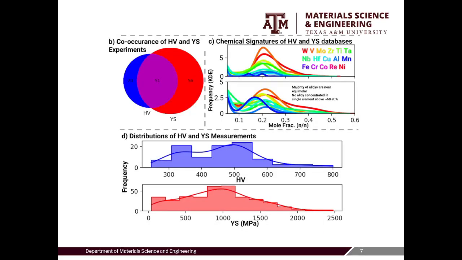We see that hardness and yield strength are both captured together and separately for each alloy, with more yield strength entries being captured in total. And in graph C, we see how frequently an element appears at a certain concentration in the database. We see that most elements in alloys appear at around 20%. This indicates that most alloys are near equimolar, and in D we see the distribution in hardness and yield strength.